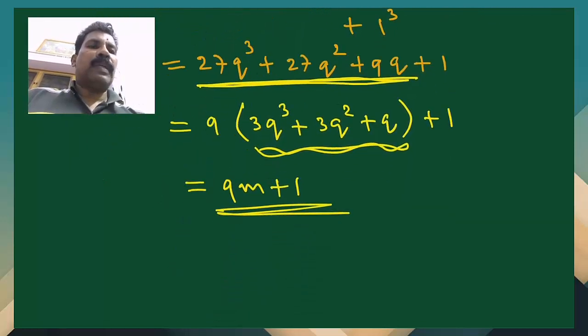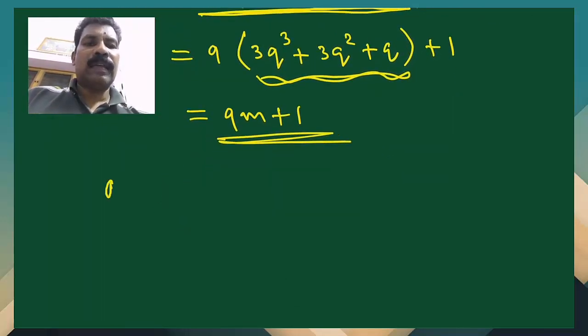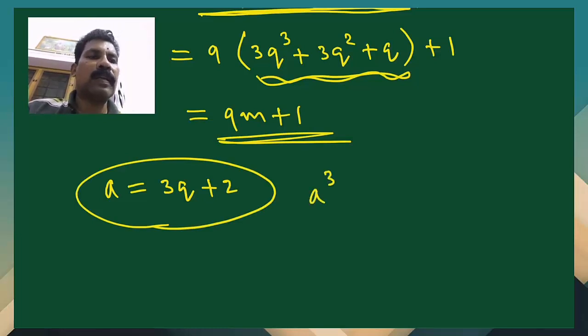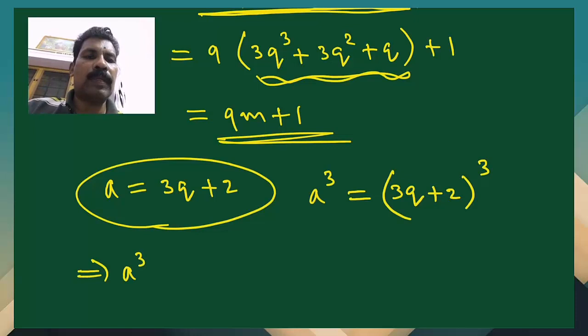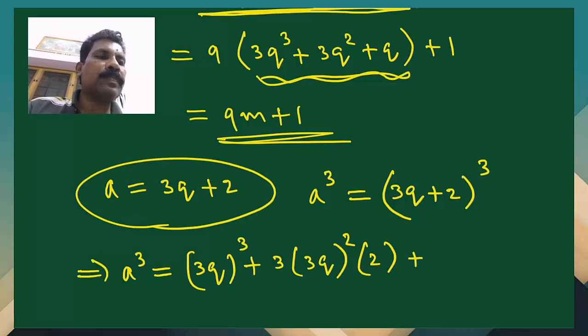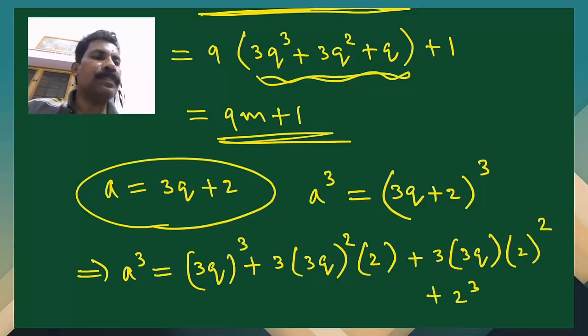Then again we have to take the third case. What is the third case? That is a is equal to 3q plus 2. This is our third form. So we have to cube it. That is a cube is equal to 3q plus 2 whole cube. So a cube is equal to 3q whole cube plus 3 into 3q whole square into 2 plus 3 into 3q into 2 square plus 2 cube.